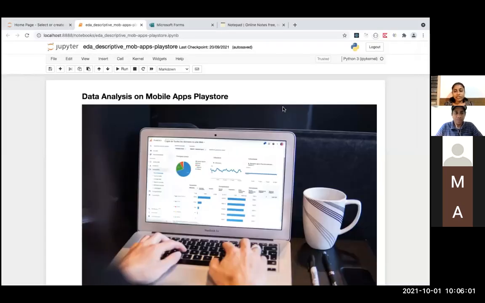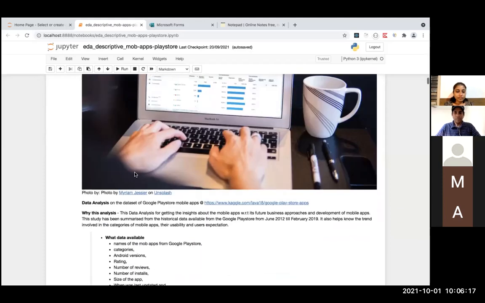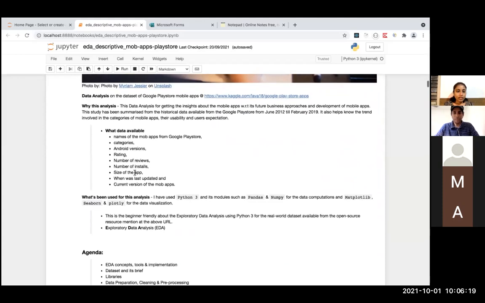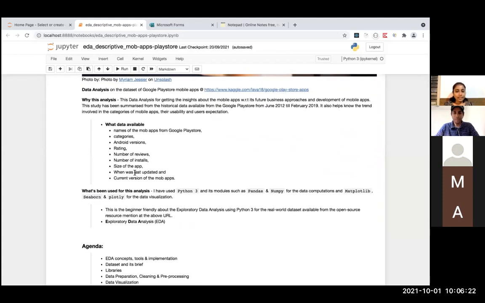This is the Jupyter Notebook through which we are going to implement and talk about what is EDA and its concepts and its use cases and how to perform steps in exploratory data analysis. This is on the data set, as I mentioned, Google Play Store, available at Kaggle.